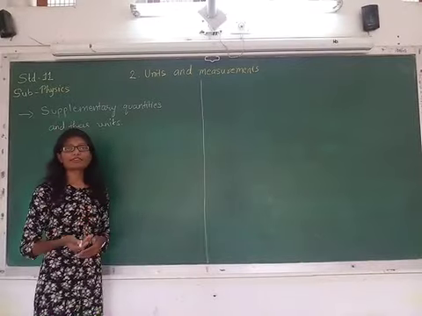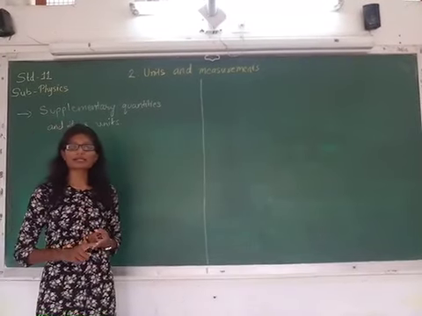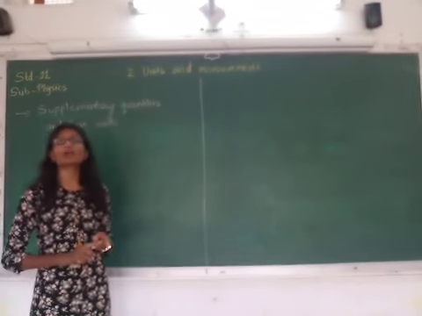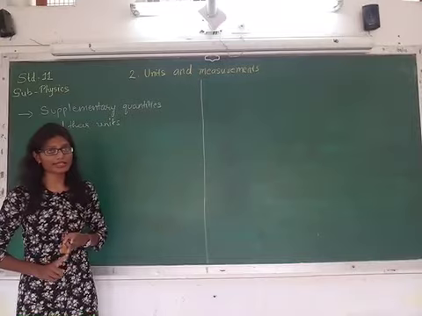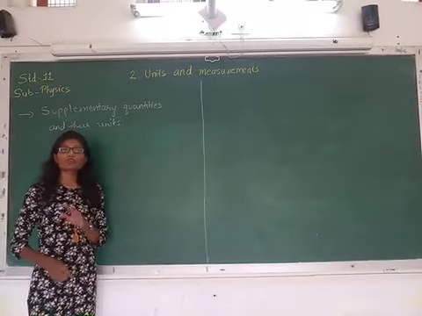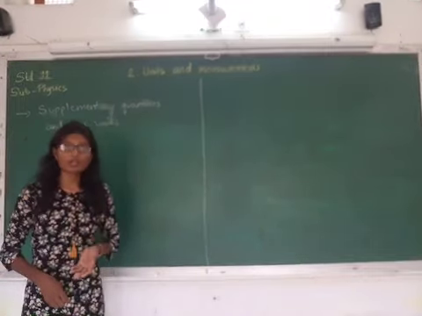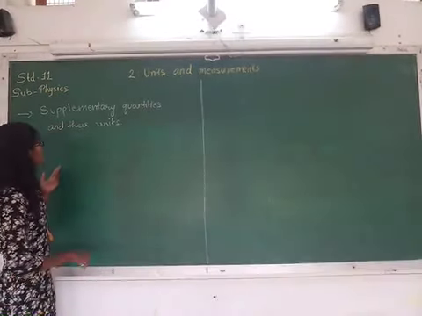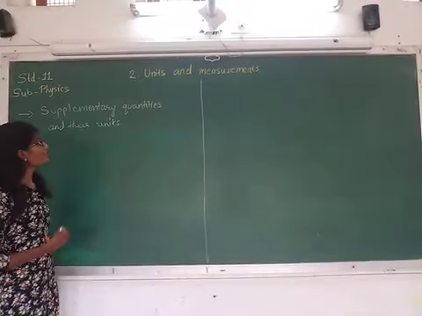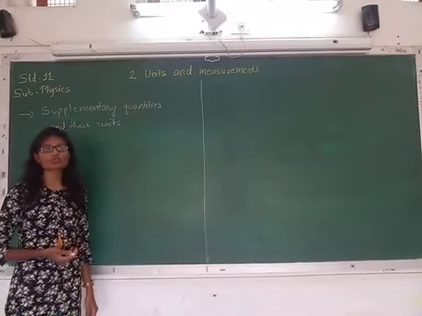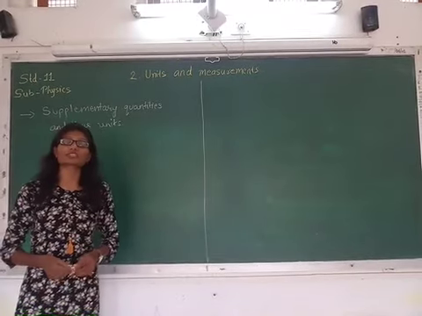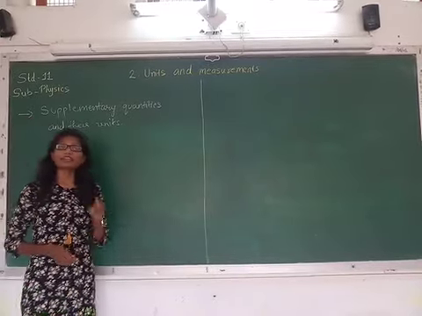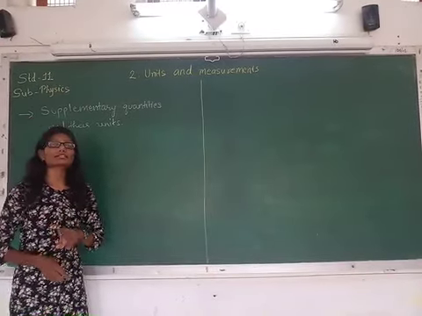So we had seen the 7 fundamental quantities that were mass, length, time, temperature, electric current, amount of substance and luminous intensity, right? So apart from those 7 fundamental quantities, that is SI units, we have other quantities and their units, that is the supplementary quantities and their units. So first of all, in this video we are going to discuss the supplementary quantities and their units. There are actually 2 supplementary quantities.